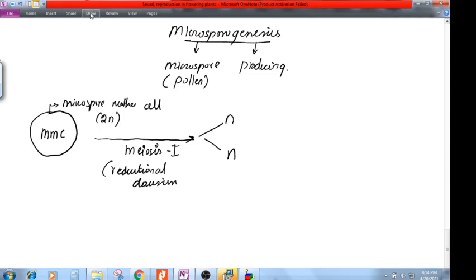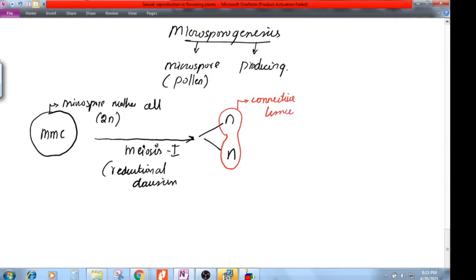Both n cells remain connected by connective tissue. The MMC is not completely divided; only karyokinesis is happening, and the connective tissue is still available.